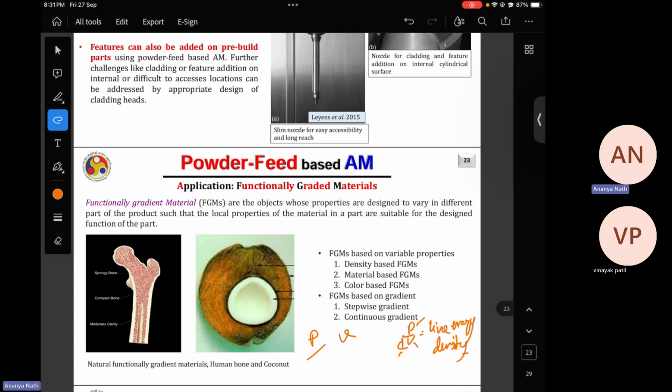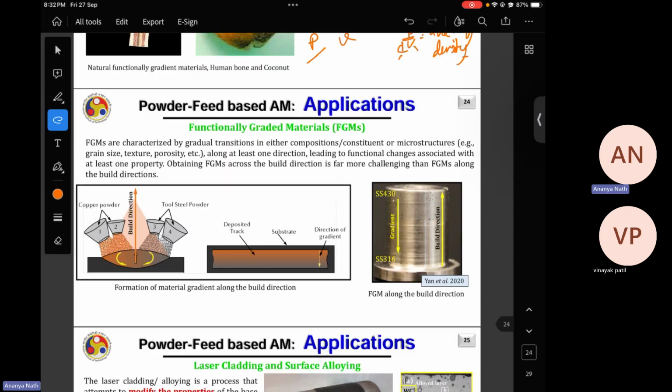But again, as the effect of power, focus spot diameter and scan speed is different, by maintaining the optimal VD, you can still get different metallurgical properties in different layers by just changing the laser power and scan speed. So functionally graded material can be of two types.